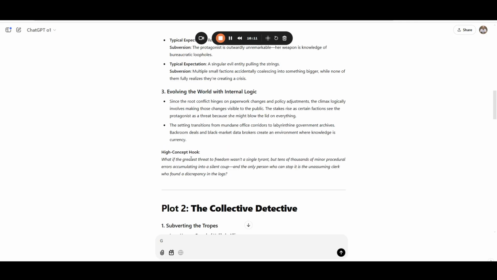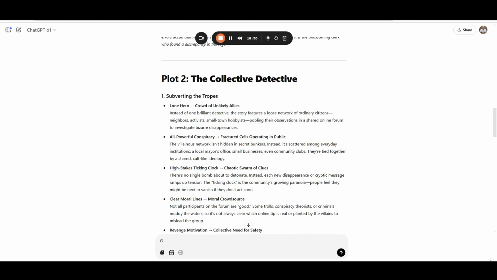All right. So here's the high concept hook. What if the greatest threat to freedom wasn't a single tyrant, but tens of thousands of minor procedural errors accumulating in a silent coup? And the only person who can stop it is an unassuming clerk who found a discrepancy in the logs.